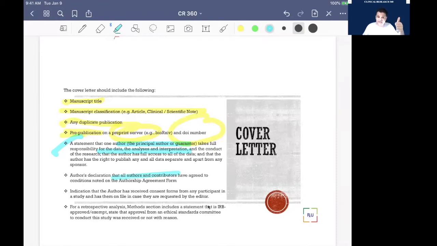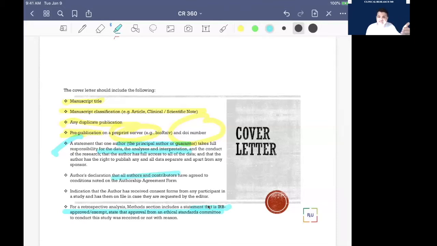You also have to mention that we have consent from all participants, or, if required, IRB details or IRB exemption. If my study is exempt, meaning I do not require IRB approval, because the data is de-identified, available online, or sold by some company, or it is hospital data where we hid the identity of the patient, then write IRB exempted.